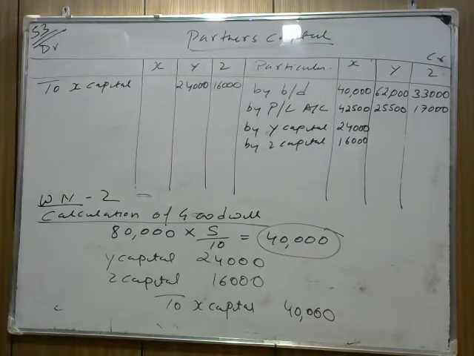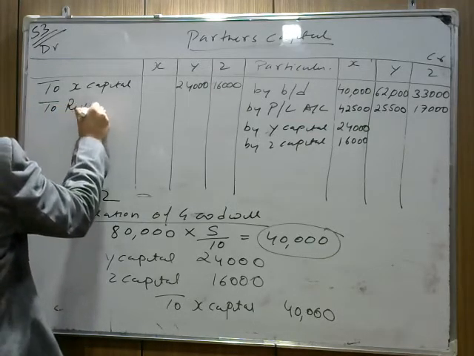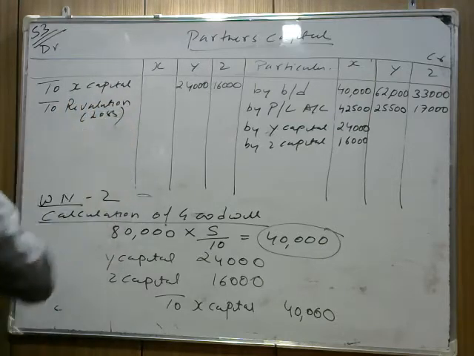This is regarding treatment of goodwill. Is there any other information given in the question? We need to check first. Okay. Now next is revaluation losses. So we write a revaluation loss, which is a loss to be borne by all partners.